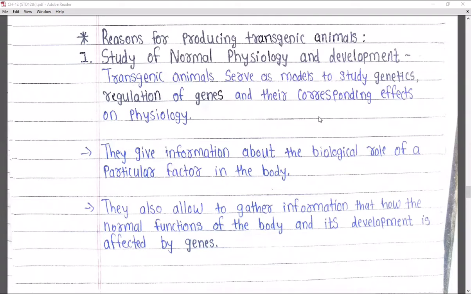With the use of these transgenic animals, they give information about the biological role of a particular factor in the body. So through transgenic animals, we can get detailed information about what roles the different types of factors play in your body. What these factors are doing in the living system, all that information is given by transgenic animals. Next, they also allow us to gather information on how the normal functions of the body and its development are affected by genes.